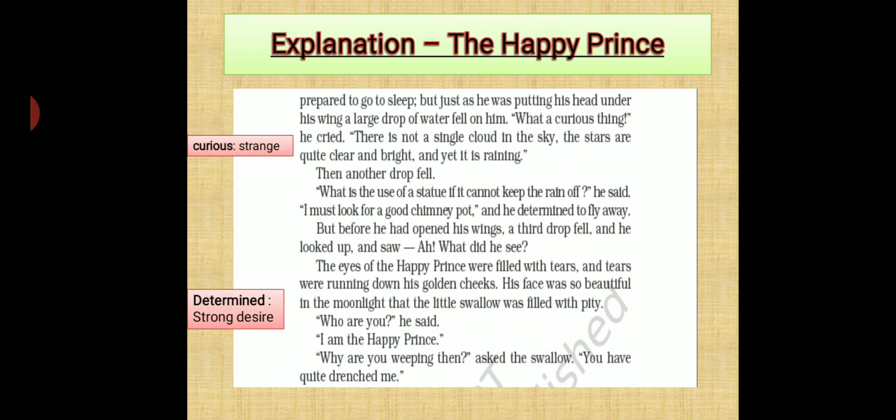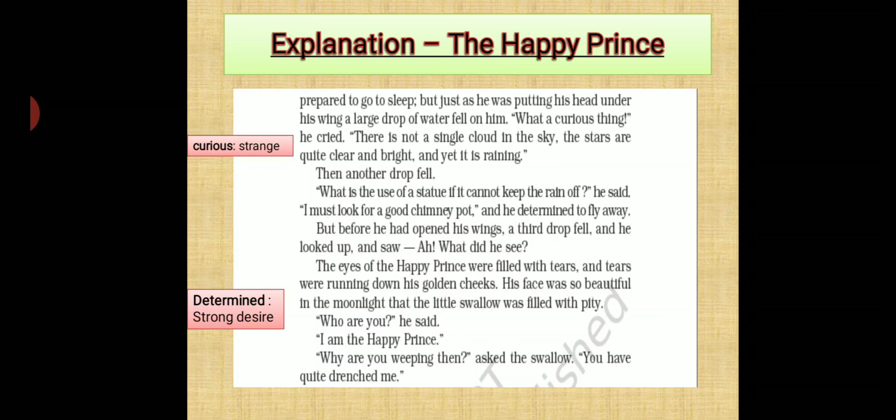But before he had opened his wings, a third drop fell, and he looked up and saw. What did he see? So now what happened? Before the bird flew away, the third drop of water fell on him, and it looked up. And what did he see? Let's find out. The eyes of the Happy Prince were filled with tears, and the tears were running down his golden cheeks. His face was so beautiful in the moonlight that the little swallow was filled with pity.